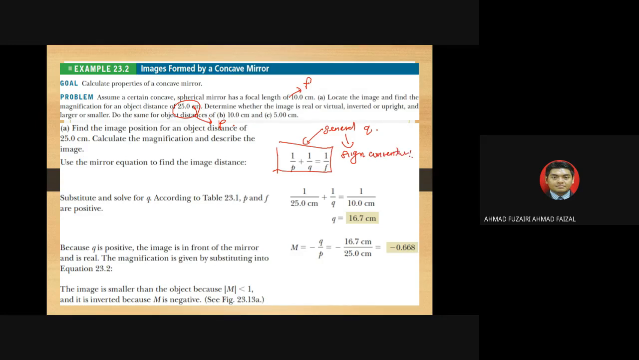Remember. Okay, so we have 1 over 25 centimeters. In this case, to make it comfortable, you can leave your answers in meters, not in centimeters. Try to do it in the SI unit, because sometimes they are very particular about it. Okay, I know the answer is correct, but please use the SI unit. So 1 over 25 centimeters plus 1 over q equals 1 over 10 centimeters. The answer is 16.7 centimeters.